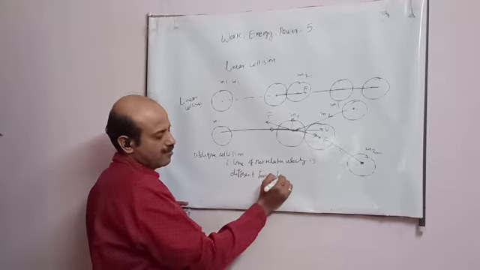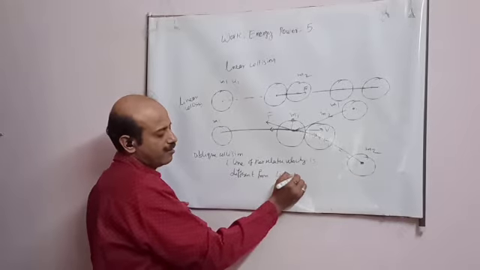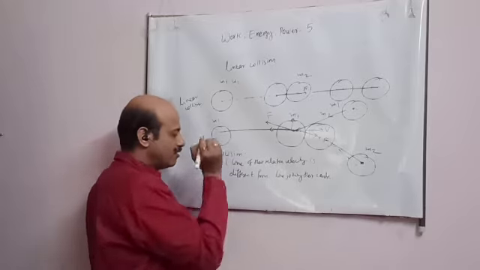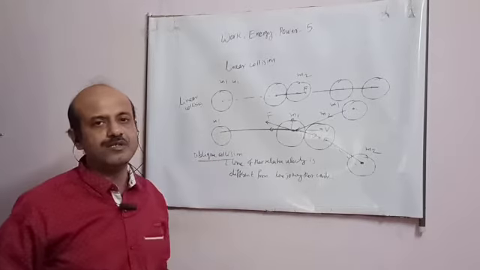This is the case of oblique collision, student.